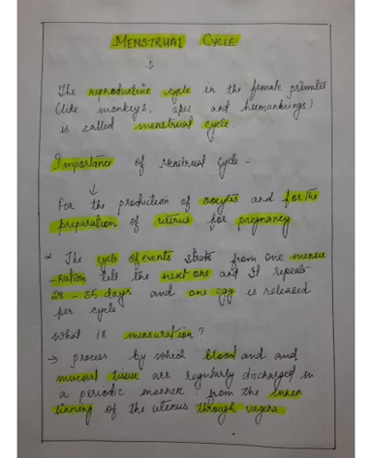Now what is menstruation? Menstruation is the process by which blood and mucosal tissue are regularly discharged. So menstruation is nothing but a shedding of blood, or you can say a discharge of blood, but in a periodic manner, and it discharges from the inner lining of the uterus through the vagina.